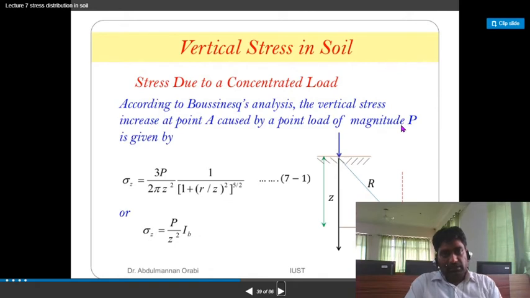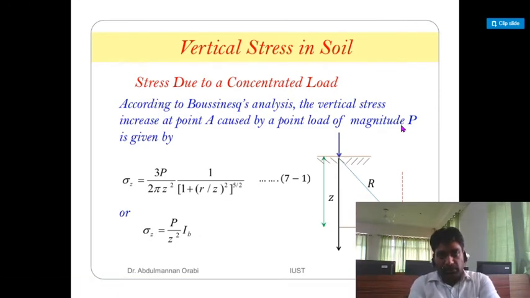So according to Boussinesq analysis, the vertical stress increase at a point A caused by the point load of magnitude capital P is given by sigma z equals 3P upon 2 pi z squared, times 1 upon (1 plus (r upon z) whole squared) to the power 5 by 2, and sigma z equals P upon z squared into IB. IB is the Boussinesq coefficient.